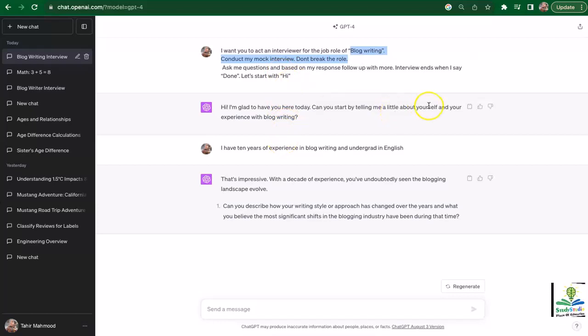It first asked me to tell me more about my experience and about myself, and then it asked me an industry related question. And because I said I have 10 years of experience, it asked what are the different things I've learned over the years to understand my psychology of work or how do I work. So this is a very powerful technique, and you can learn a lot of different things this way just by using the reasoning power of ChatGPT.